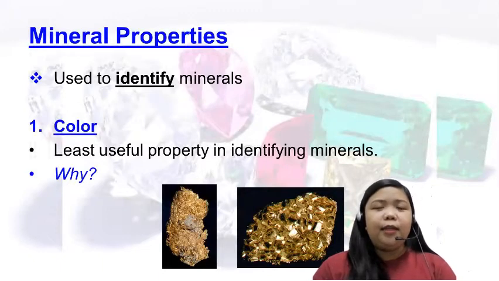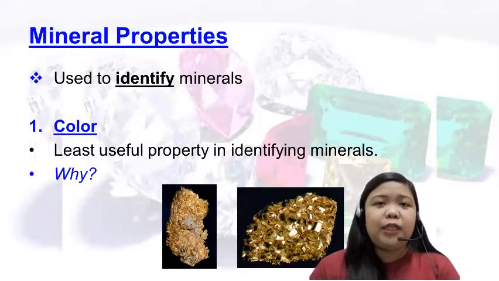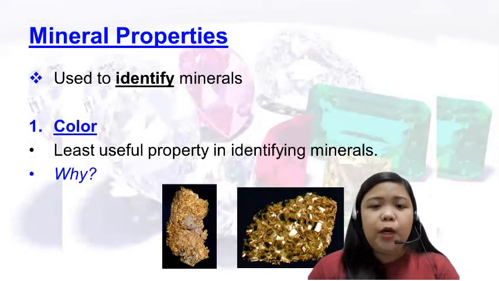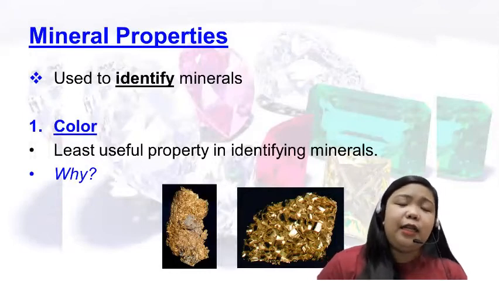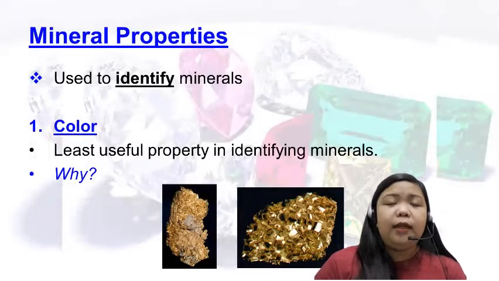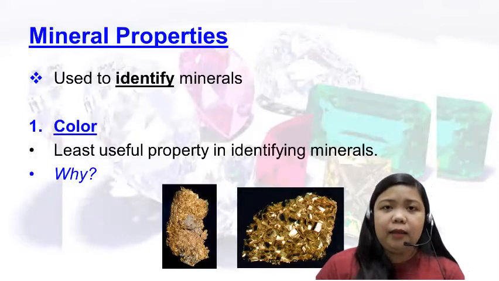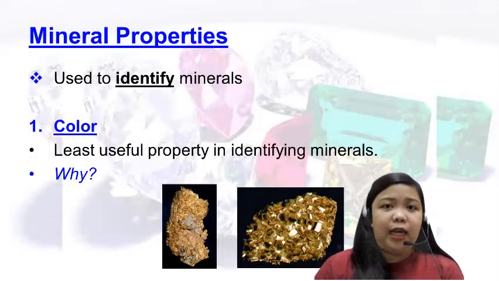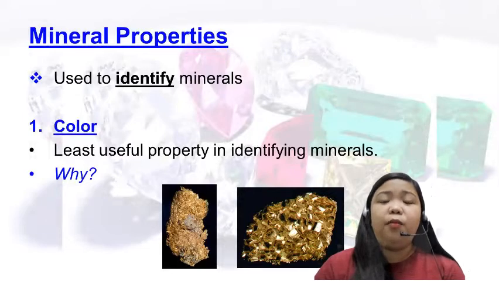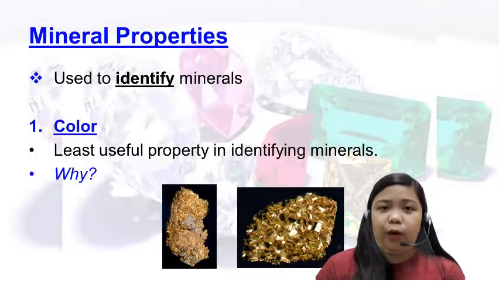But why? Take a look at this image. We have two examples here. The example on the right side is an example of copper, while the image on the left side is an example of gold. They have the same color, but they are made out of two different materials. That's why color may be deceiving. We cannot say that, for example, if minerals A, B, C, and D are red in color, those minerals came from one family or one variety.